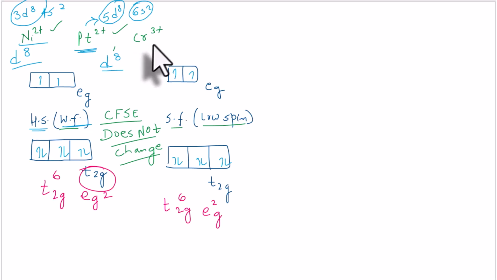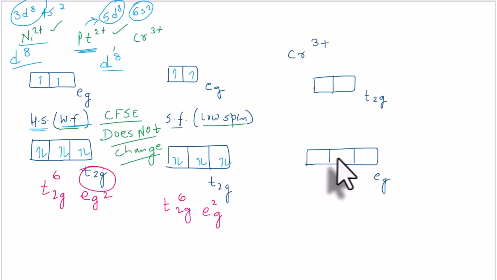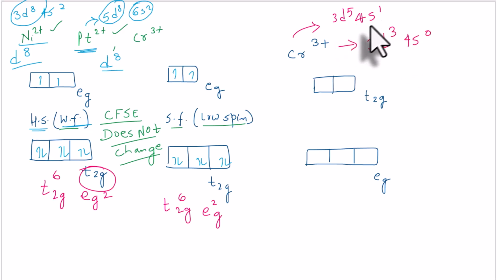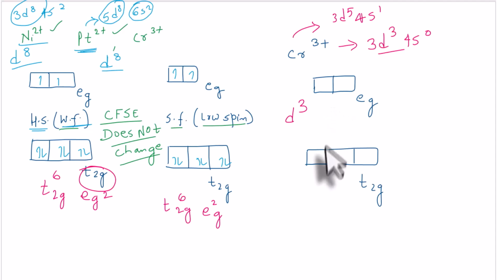Now let's check the Cr3 plus. Okay, chromium in the ground state is 3d5 4s1. Now if chromium is in the plus 3 oxidation state, then it will be 3d3 4s0. So we have 3 electrons in the d orbitals. That is the d3 configuration. For d3 configuration, we can accommodate only 3 electrons in the T2G orbitals.